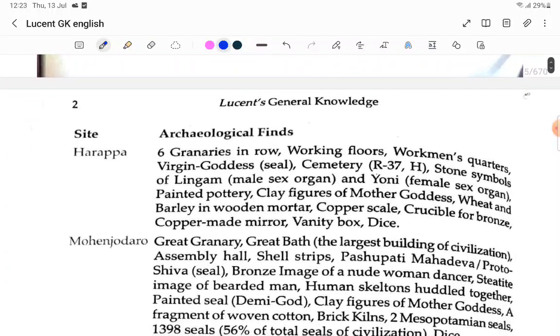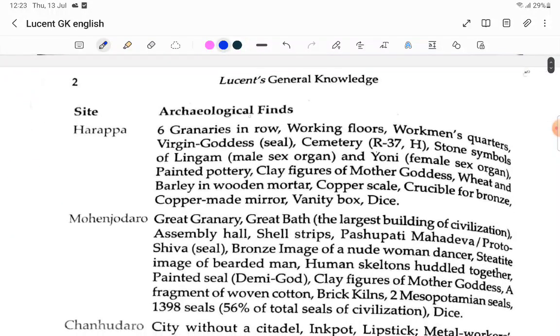Mostly Harappa. In Harappa, archaeological finds. What did they find? Six granaries in a row, working floors, workmen's quarters and a virgin goddess seal.